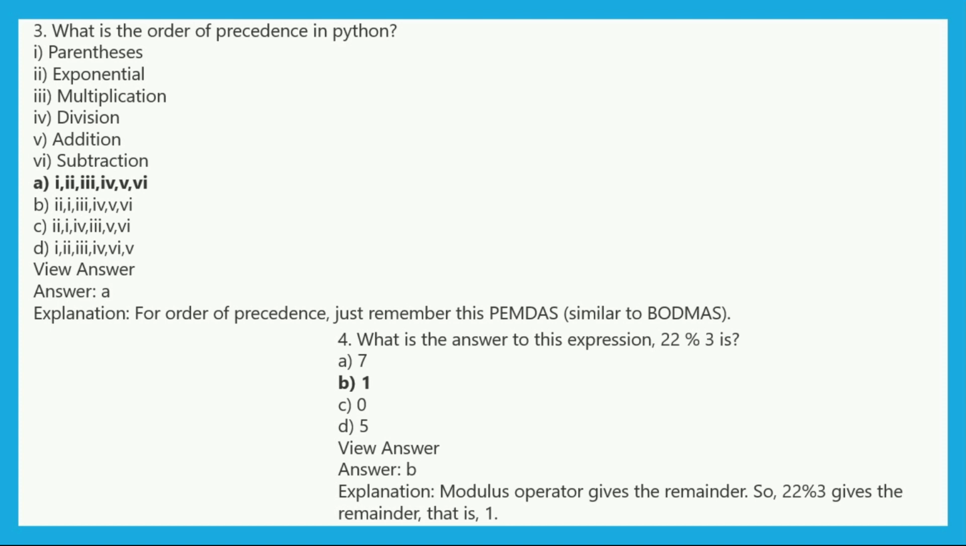Now the question is, what is the answer to the expression? The expression given is 22 mod 3. The answer is B, that is 1, because the modulus operator gives the remainder. So 22 mod 3 gives the remainder 1.